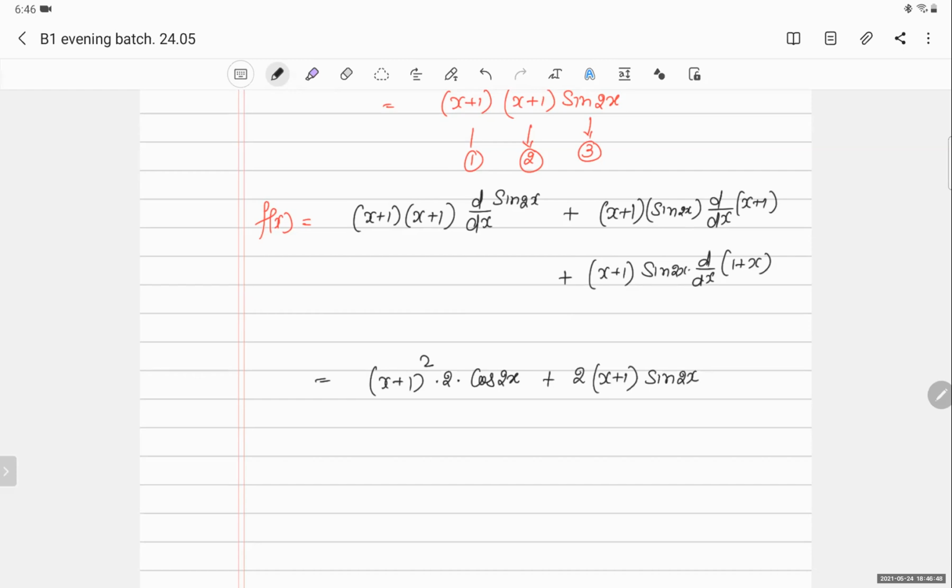The derivative of 1 is 0, because 1 is constant. And the derivative of x is 1. So it will become 1. So that's my answer, and I can simplify it. I can take out 2 (x plus 1).